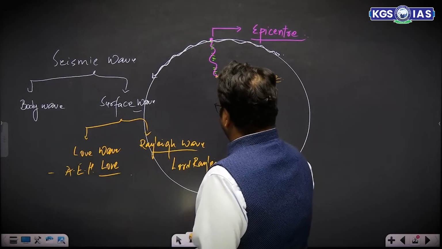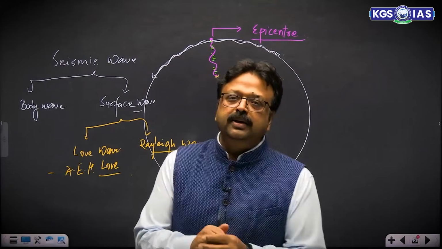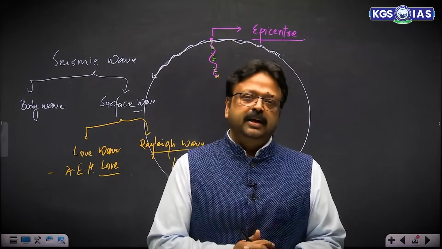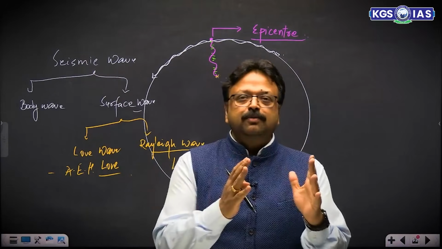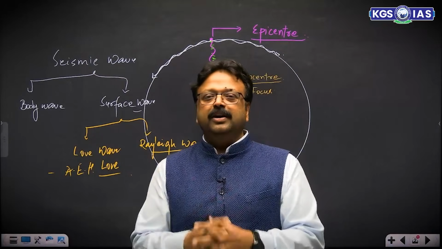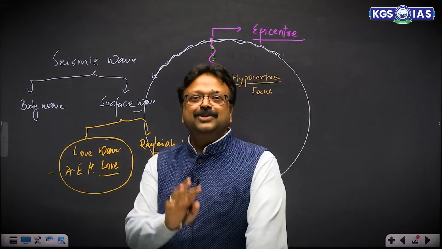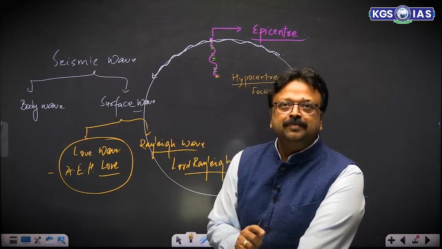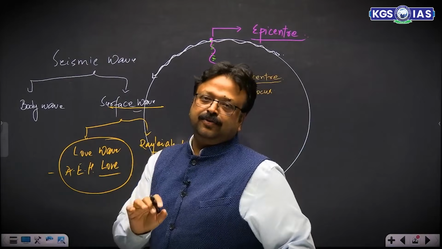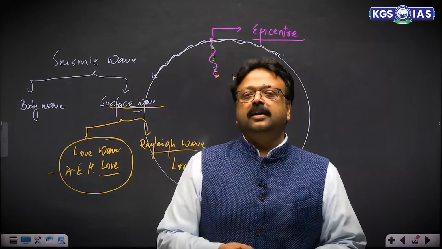Do remember, these surface waves are responsible for oblique motion in all human infrastructure created on the earth's surface. That's why they inflict maximum damage in case of an earthquake. Because of oblique motion, a human infrastructure, let's take a building, loses its center of gravity and hence collapses. So don't go by the name Love wave; it is the most destructive seismic wave. These surface waves do not play any role in understanding the interior of the earth. It is the body wave which actually gives some tidbits regarding the interior of the earth.